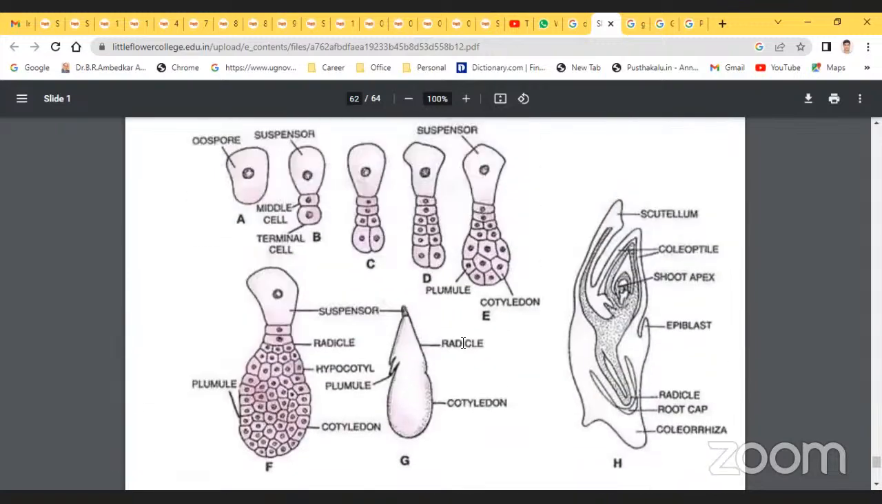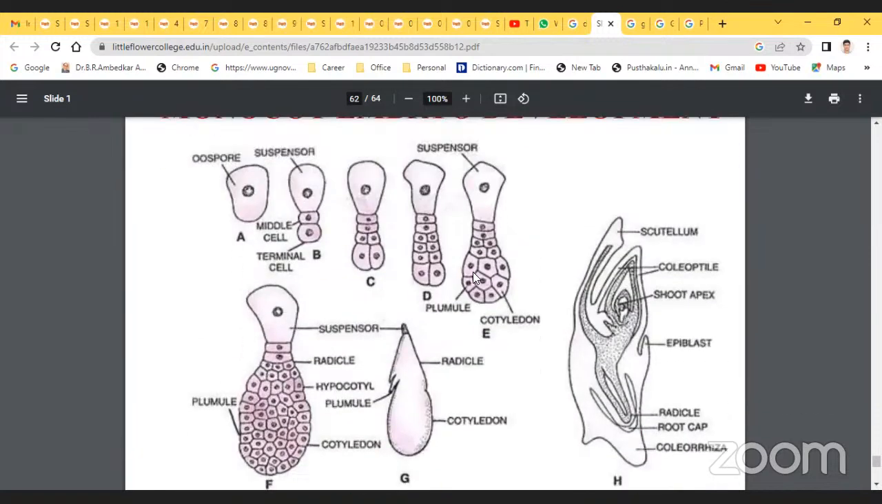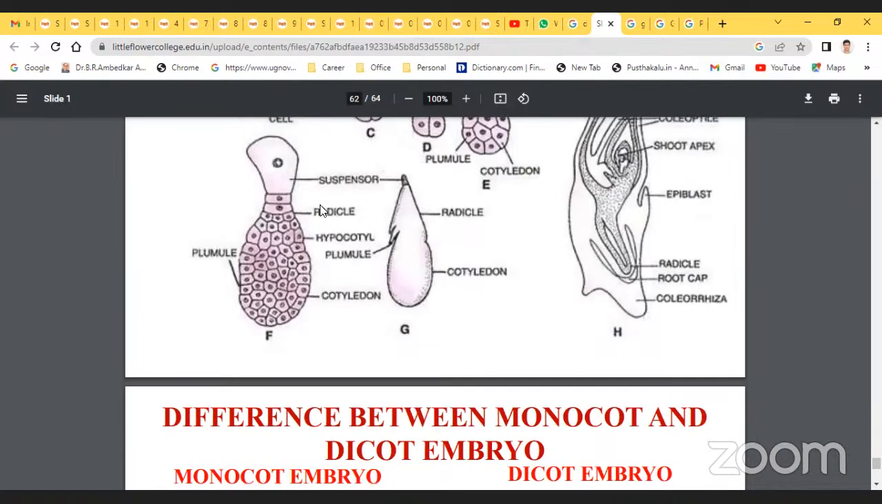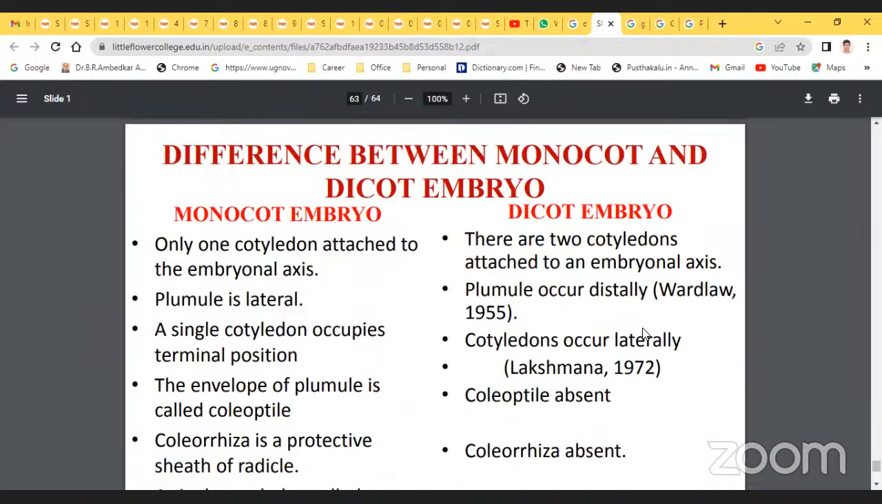So this is monocot embryo development. There are a suspensor, a middle cell and a terminal cell. Here you can observe the formation of the suspensor. After the suspensor, the hypocotyl, plumule, radicle and cotyledon are produced. Then finally we get the monocot embryo. Now, some of the main differences between the monocot embryo and the dicot embryo.